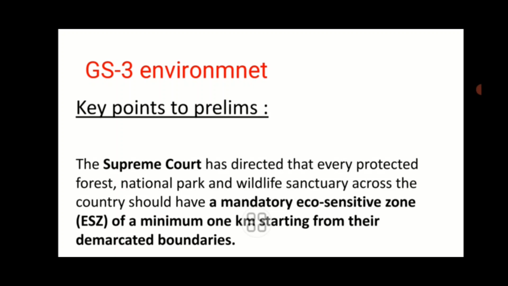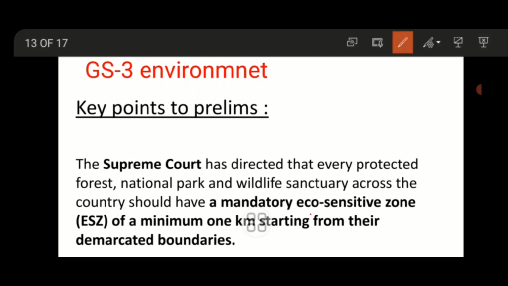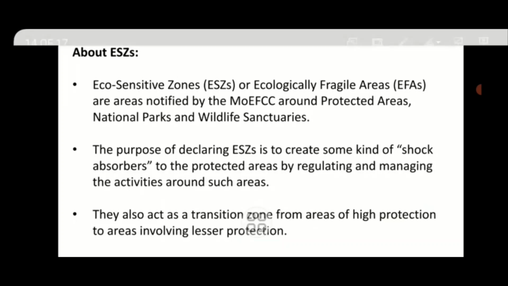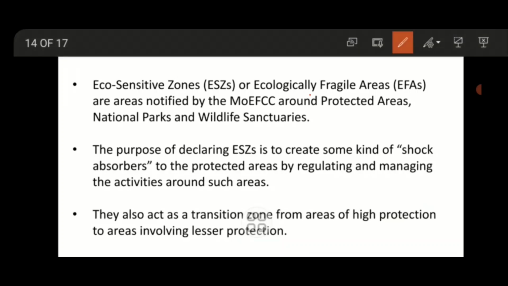For prelims, the Supreme Court has directed that every protected forest, national park and wildlife sanctuary across the country should have a mandatory eco-sensitive zone of minimum 1 kilometer. About ESZ or ecologically fragile area, it is notified by the Ministry of Environment, Forest and Climate Change around protected areas, national parks and wildlife sanctuaries.